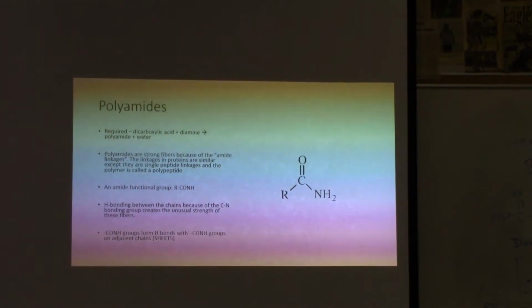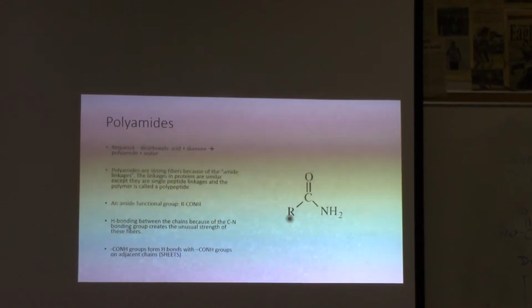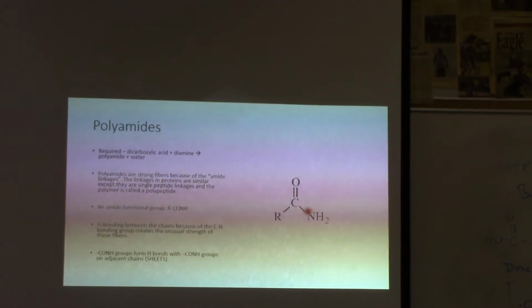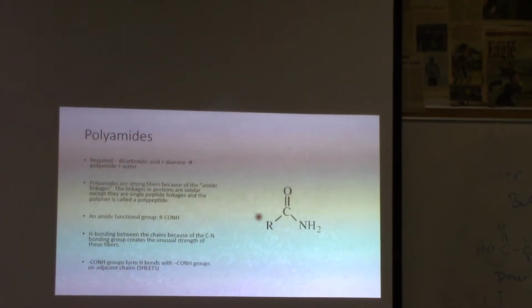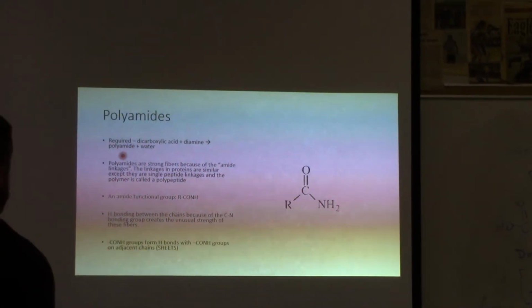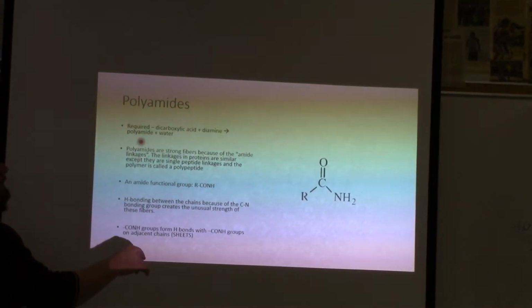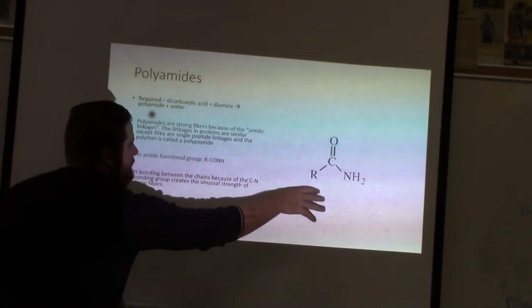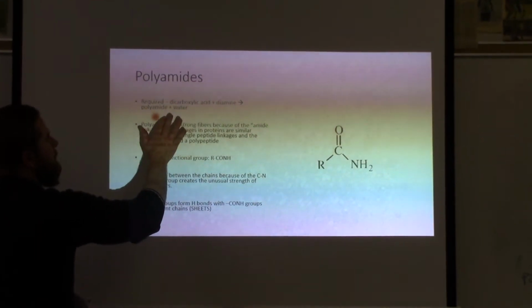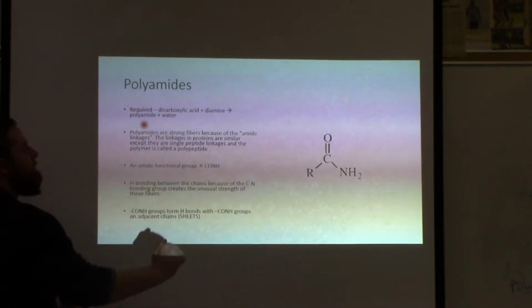So your functional group for polyamides is this. So here's your carbon chain, double bond O, NH2. So anytime you see that, you'll see this as a polyamide. So it's very similar to polyesters. So with polyamides, you need a dicarboxylic acid, and then rather than amine, you need a diamine. So you'll have nitrogen groups on both sides, just like you would have carboxyl groups on both sides here. And then you can combine these to make a polyamide dimer, and then polymerize that from there.